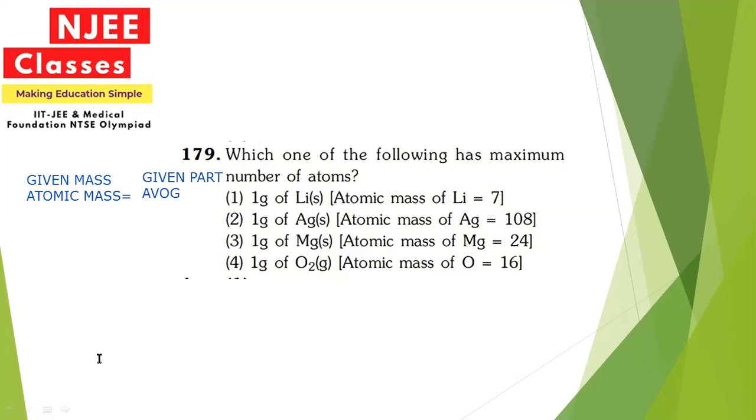So by putting all this value, we can say that if we want to find out the given particles, so the given mass will be the major reason. Okay, so the value which will be having the given mass as a smaller value,